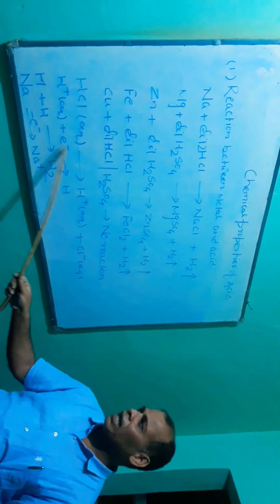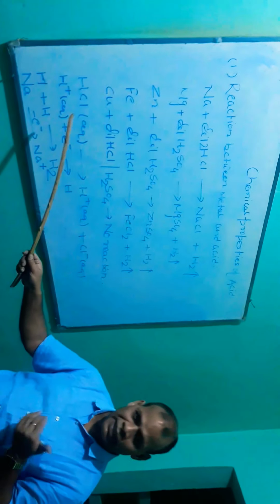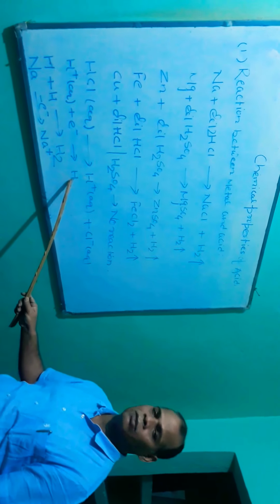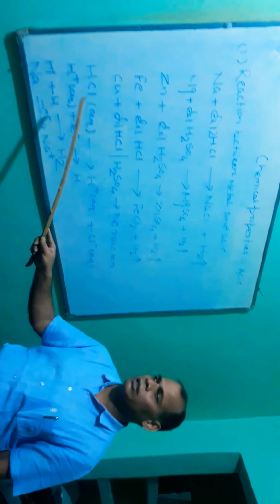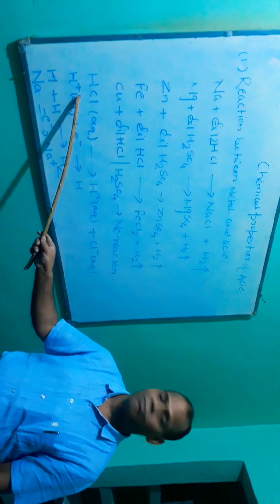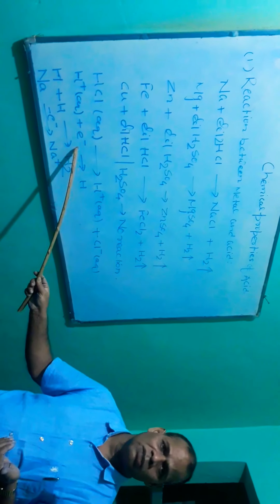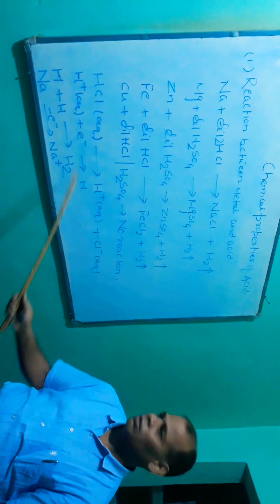If this electron is available in the reaction mixture, then only the hydrogen ion will convert into a hydrogen atom. Otherwise, it will remain in the reaction mixture in the form of H plus. Copper is not able to lose electrons. That's why no reaction takes place.